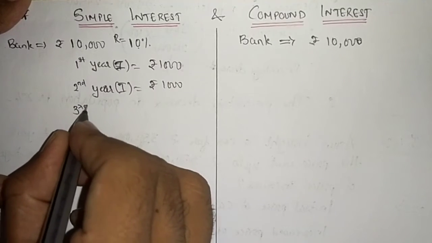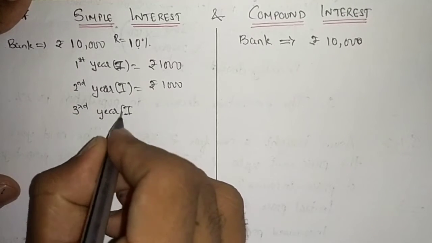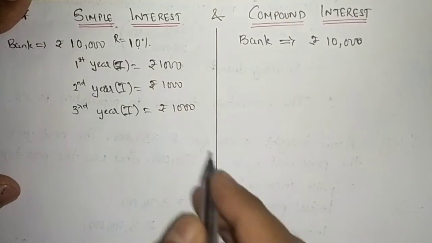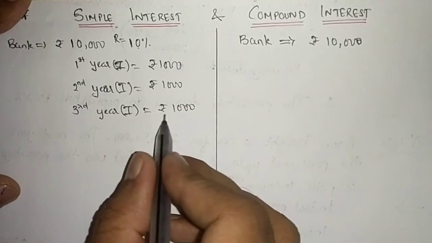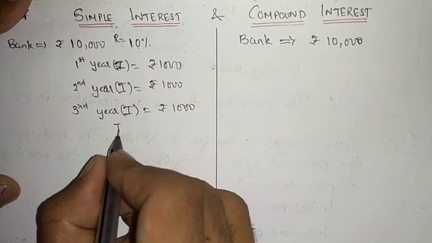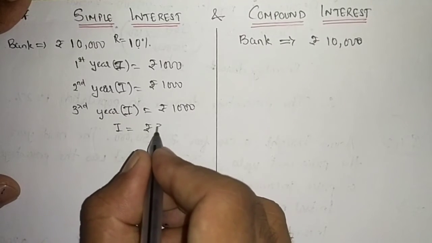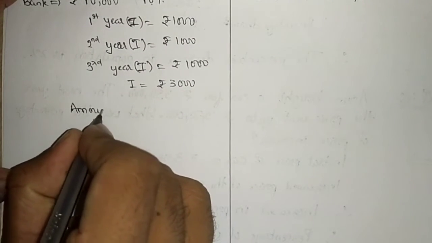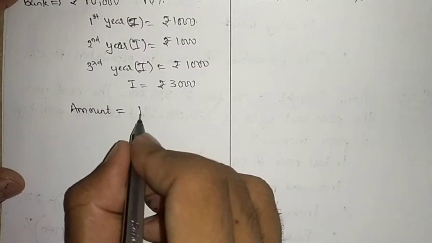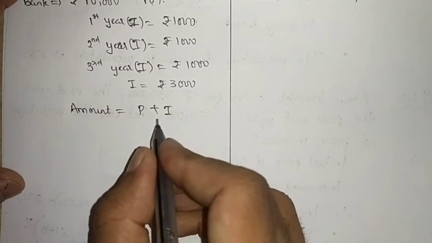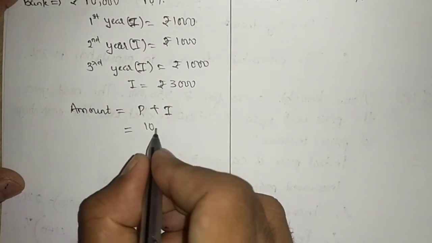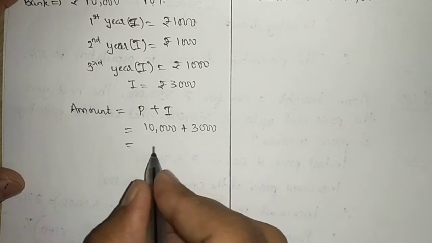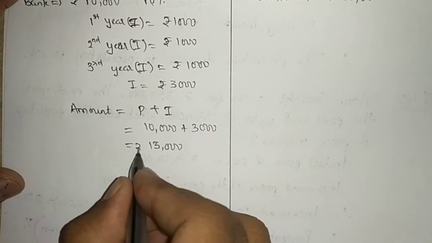And at the end of the third year, interest will again be 10% of 10,000, which is 1,000. So total interest which I will be paying at the end of 3 years will be rupees 3,000, and the amount which I will be returning to the bank will be the principal plus the interest. In this case 10,000 was the principal and the 3 years' interest was 3,000, so that is 13,000 rupees.